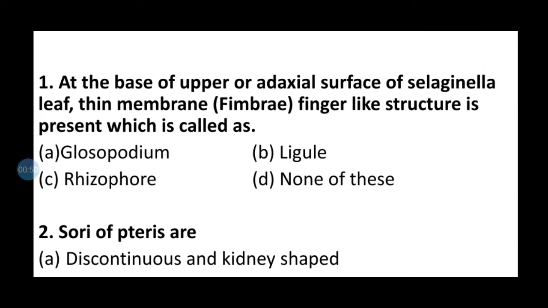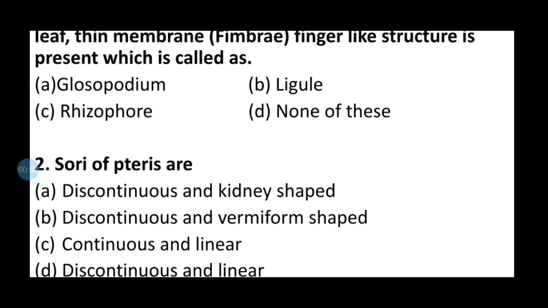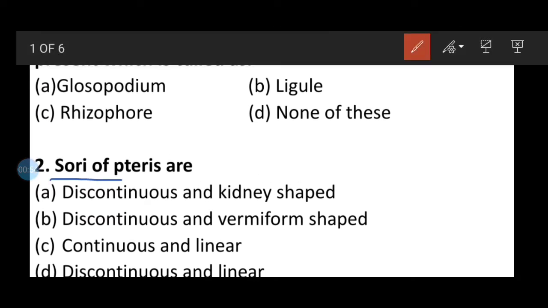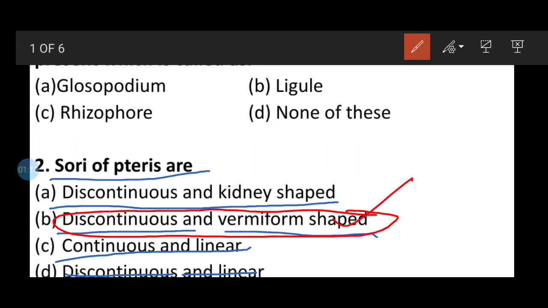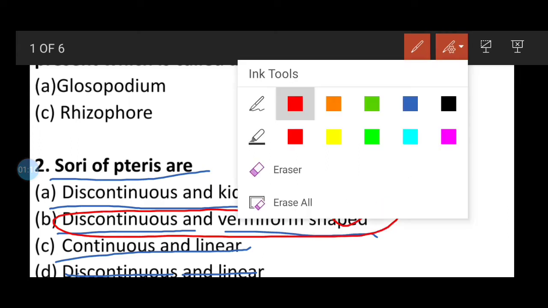Question number 2. Sori of Pteris are: option A discontinuous and kidney shape, option B discontinuous and vermiform shape, option C continuous and linear shape, and option D discontinuous and linear shape. Here the correct answer will be discontinuous and vermiform shape. So the sori of Pteris will be like that.